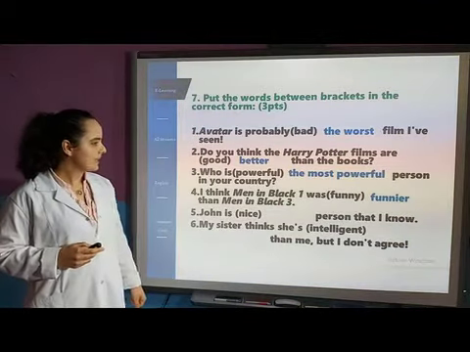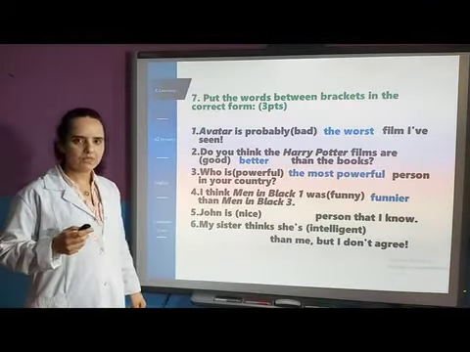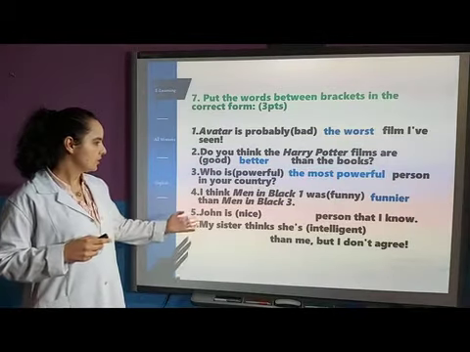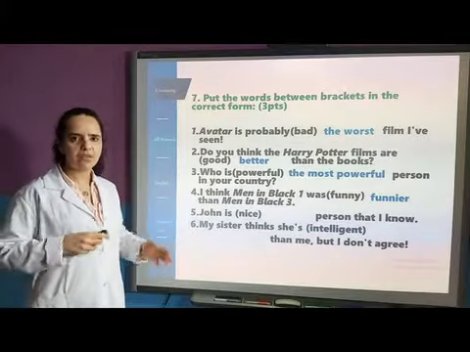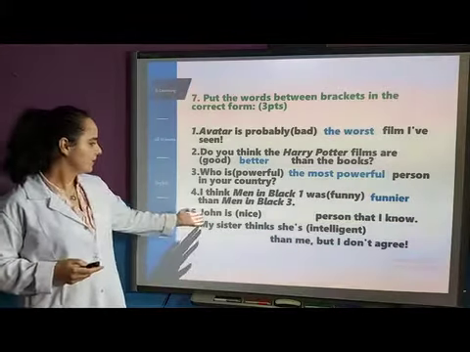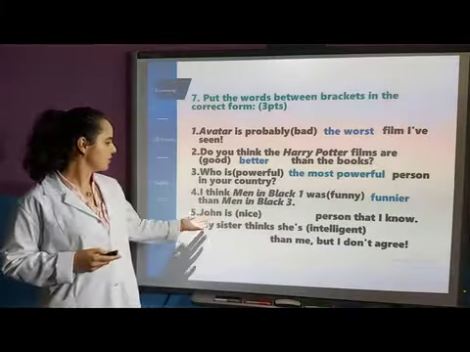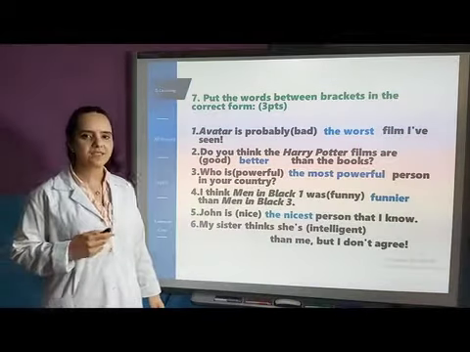5, John is the nicest person that I know. Here also I'm comparing John, okay, to all people that I know, my friends, my family members, everybody. So here I'm going to use the superlative. John is the nicest person that I know.